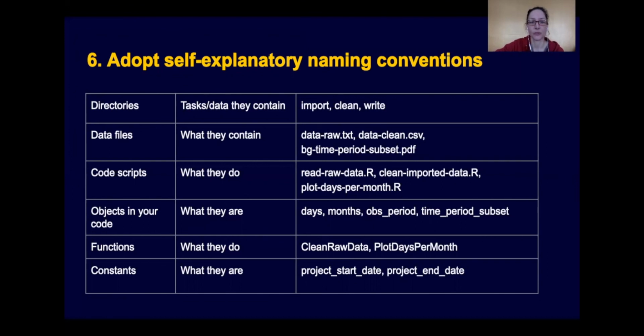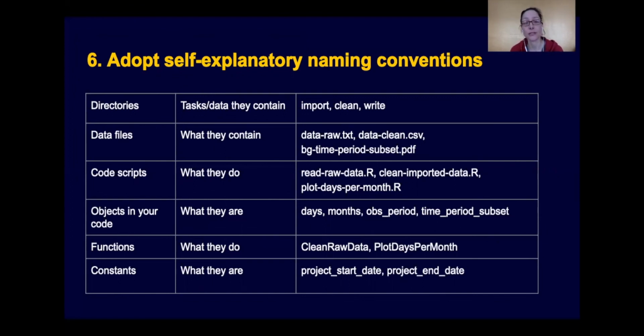Code scripts, you could call them for what they do. So for example, if they read raw data, or if they clean imported data, or if they plot days per month, you could call them that. And again, you could be even more specific. You could say read raw employee data or clean imported employee data, for example. Likewise, if you generate objects in your code or variables, it's really useful for yourself and others who read your code to call them what they are. So you could call, for example, your subset the observation period, or your time period subset, or days and months if you aggregated your data in these ways.